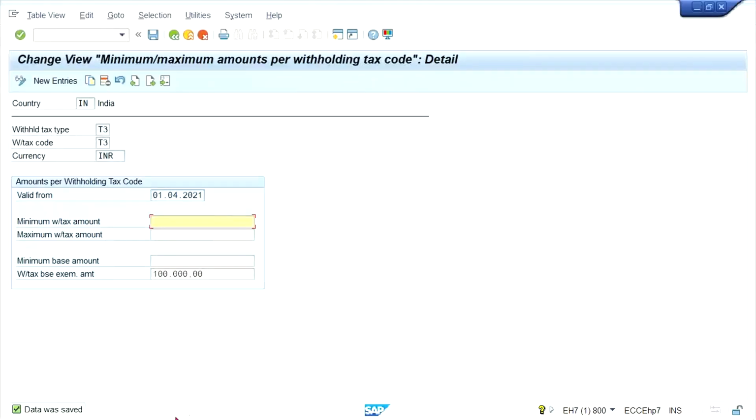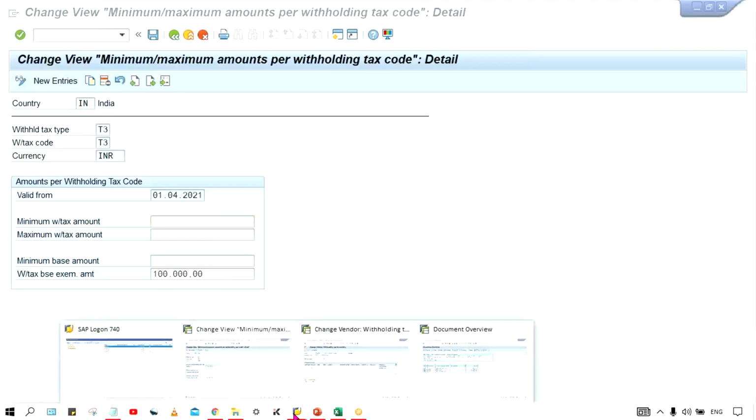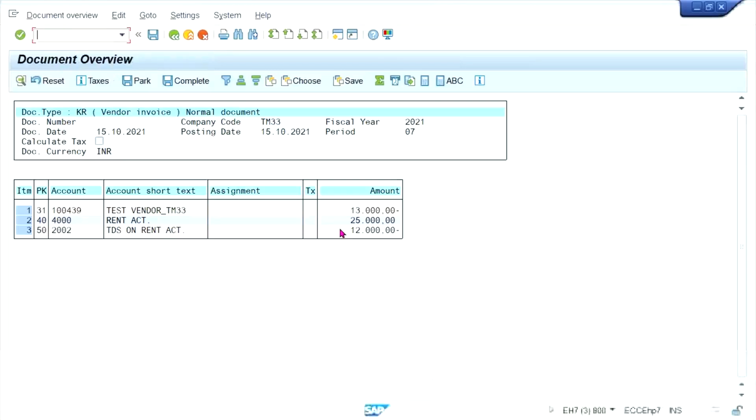Okay, so what will happen here? Here I have not posted the transaction, guys, because of that itself I have not posted. Now we'll test it once again. So this time, as per the new configurations, now here only 2,000.